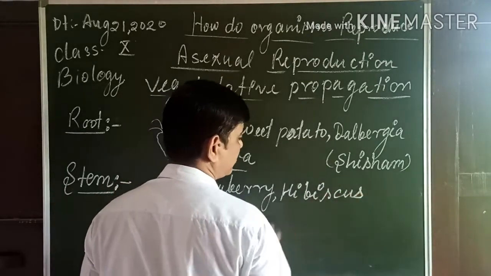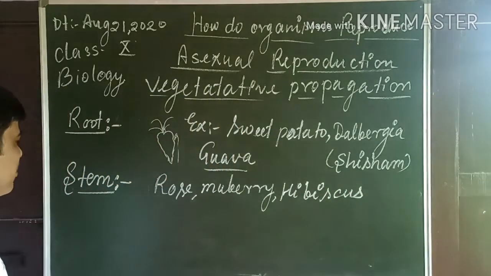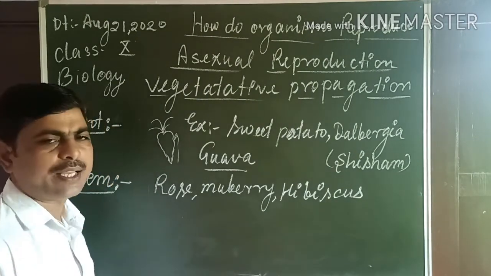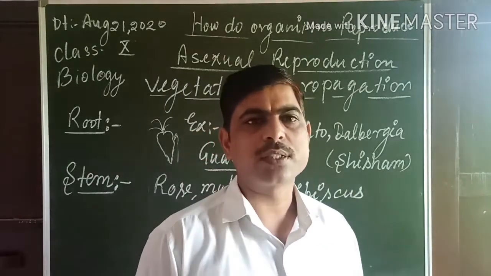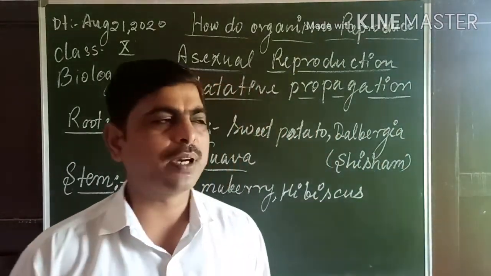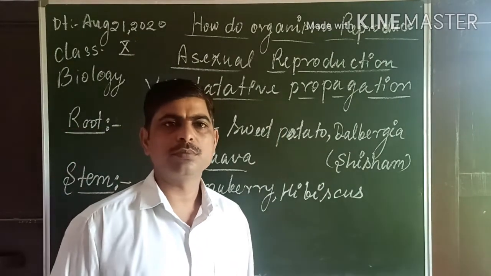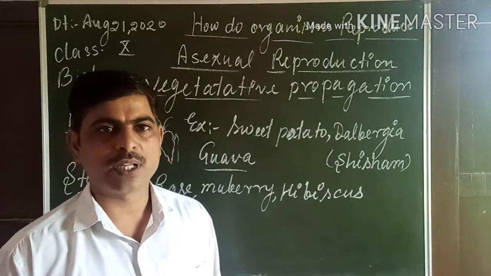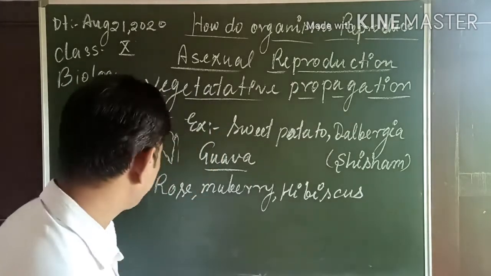These are some plants which are able to grow through their stems. What actually happens is that their stem has a specialized structure called the axillary bud, and that bud is able to develop into a new plant whenever it is detached from the body of the parent plant.